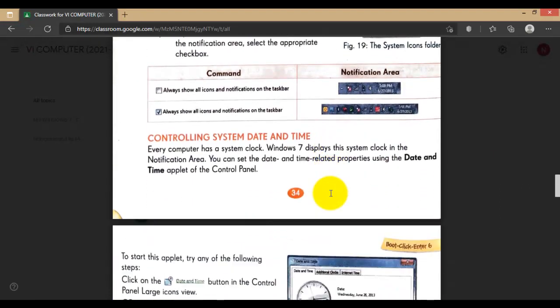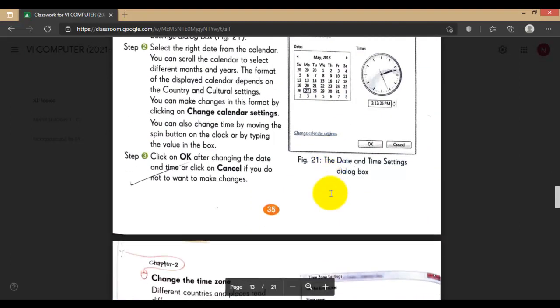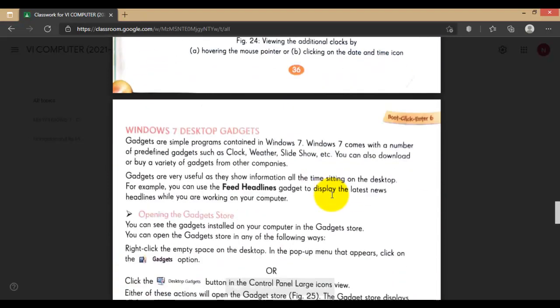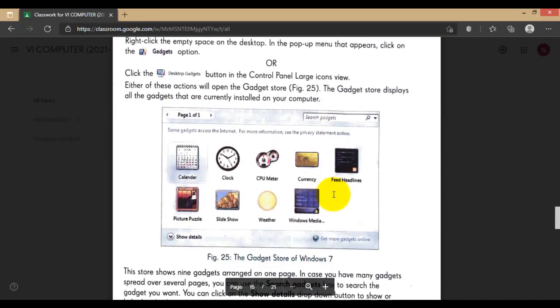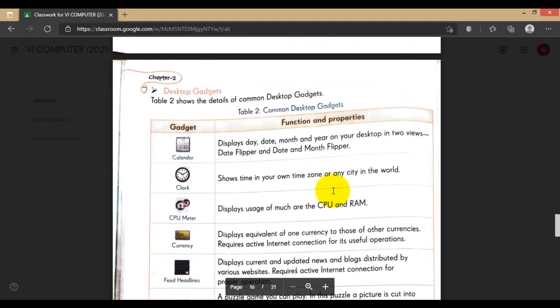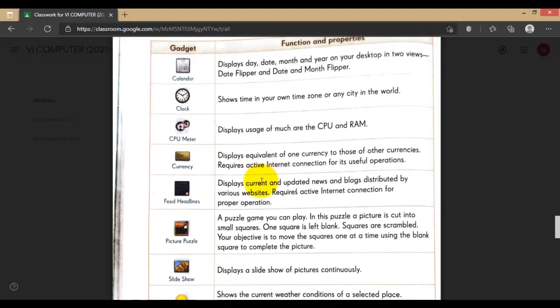And next point is Windows 7 gadget. If we don't use Windows 7, then here I cannot show you this Windows 7 gadgets because I'm using Windows 8. And now Windows 11 is also out, I think, in the market. Some of the gadgets require internet and some of them do not, like calendar and all. We don't require internet.